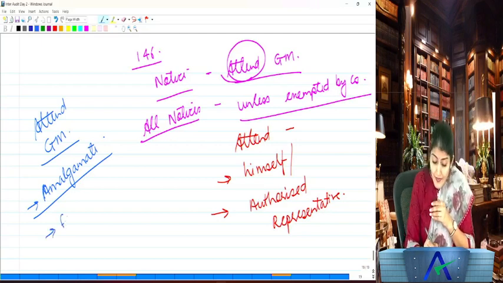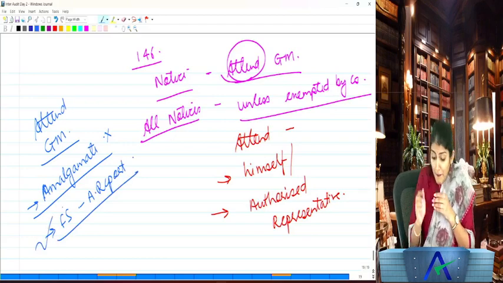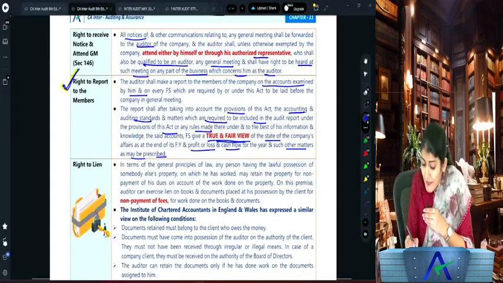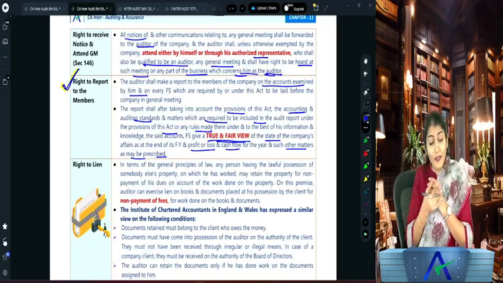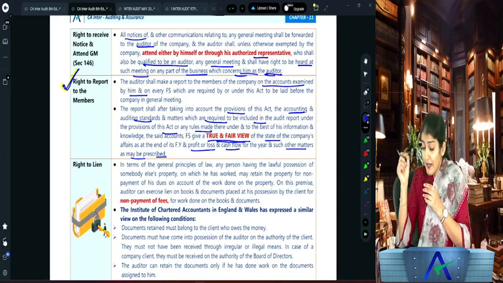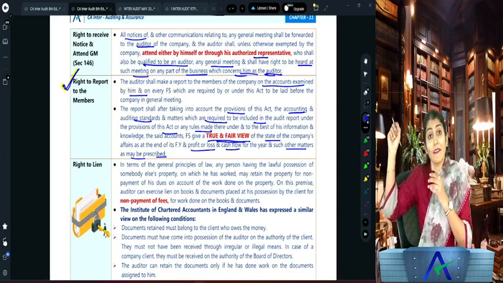But say they are discussing the financial statements, they are discussing the audit report. Then can the auditor participate in this discussion? Yes. Any part of the business which concerns him as an auditor. So in the meeting, in which part of the discussion does he have a right to be heard? In any part of the business which concerns him as an auditor.